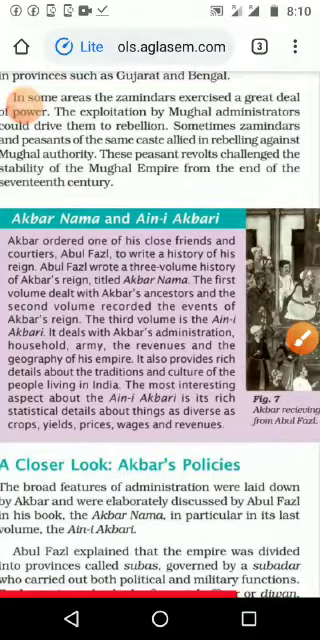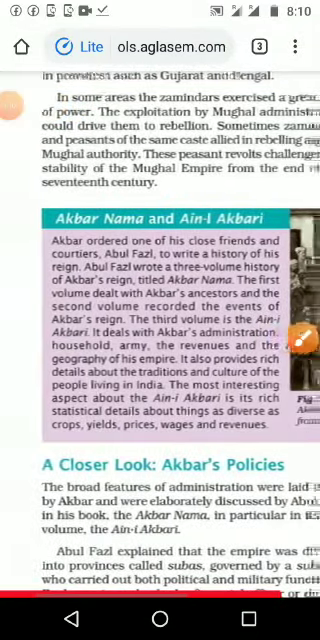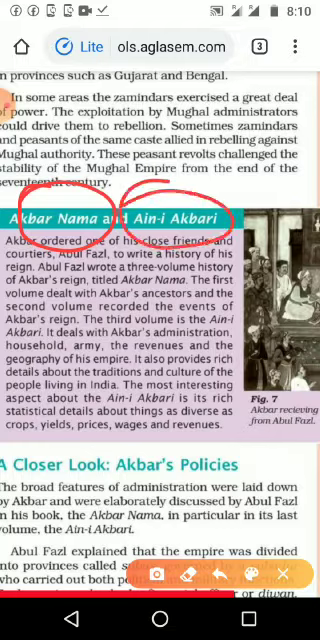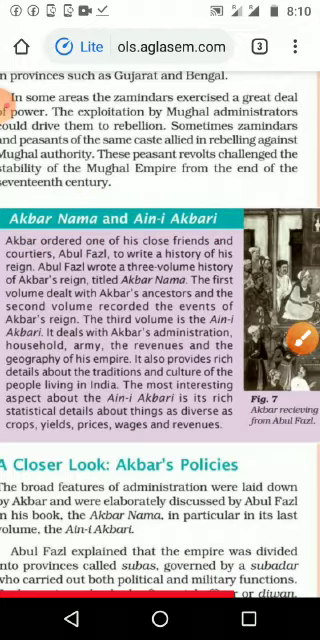Next, what we are going to see here is one box given, that is the Akbar Nama and Ain-i Akbari. It means the name is given in Akbar Nama, what we can understand, and this is the Arabic word, Arabic or Urdu word, that they used.